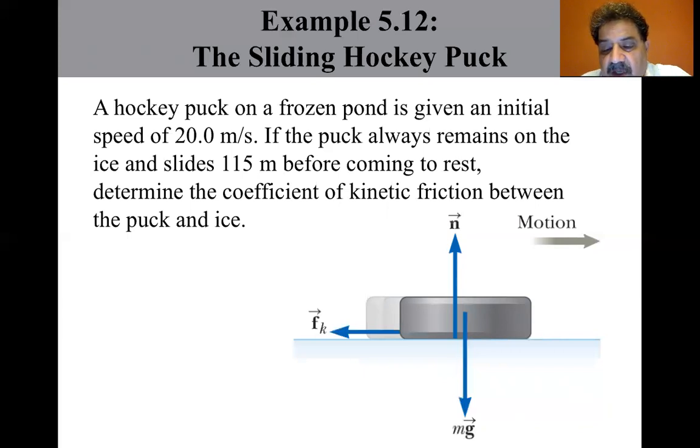You want to say it's causing it to decelerate. There is no acceleration of the puck in the vertical direction, so we use the particle in equilibrium model for that direction. Furthermore, because we model the force of kinetic friction as independent of speed, the acceleration of the puck is constant. So we can also categorize this problem by modeling the puck as a particle under constant acceleration.